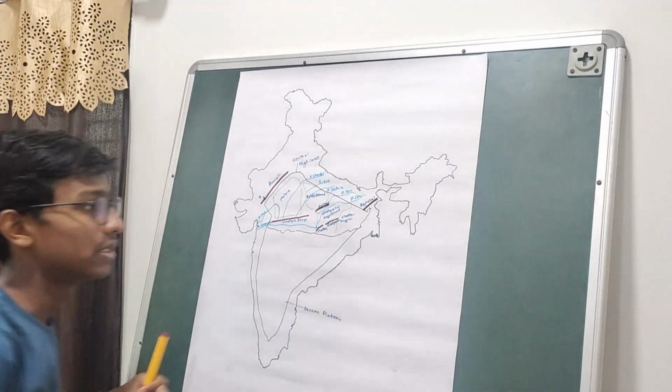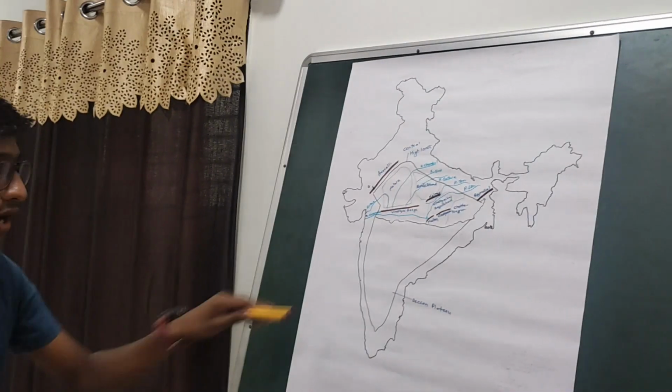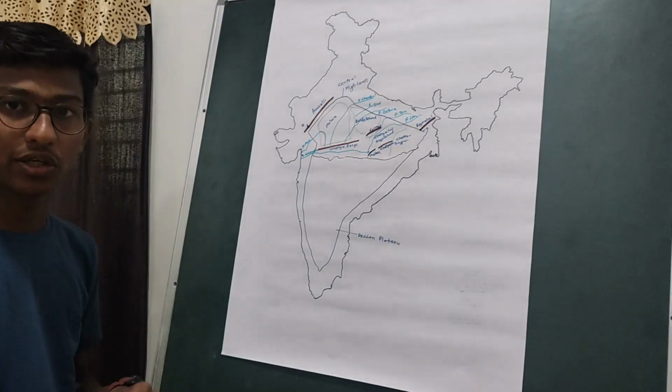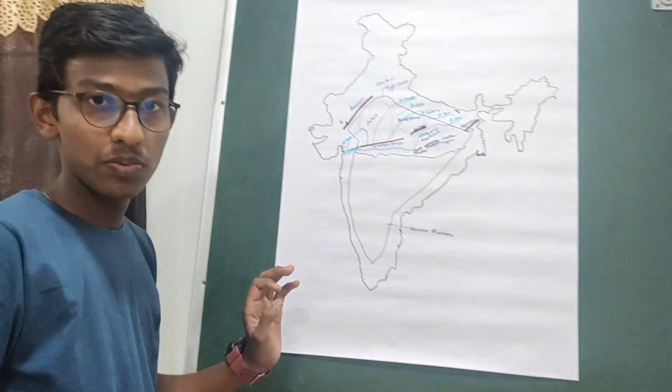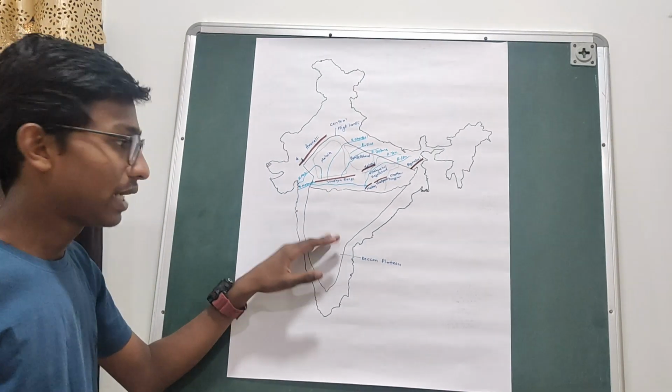These are the Rajmahal Hills. So this is all that we have about the Central Highlands. Now the second division of the Great Indian Plateau, that is the Deccan Plateau. The Deccan Plateau lies to the south of River Narmada, as we have spoken already that River Narmada separates Central Highlands from Deccan Plateau.